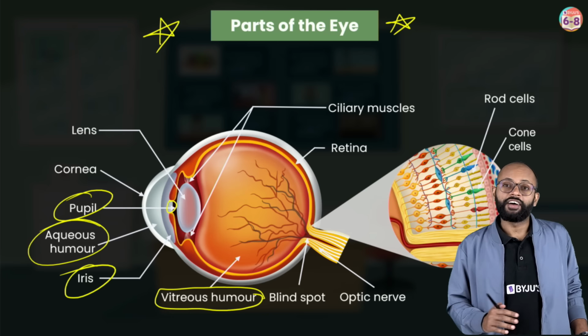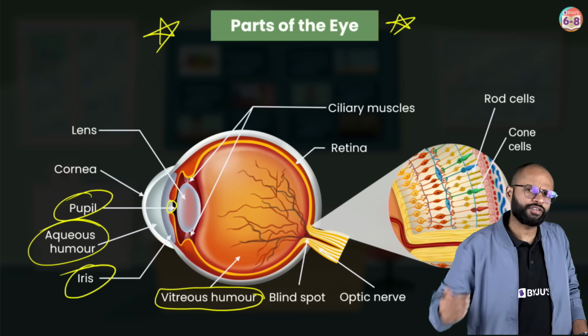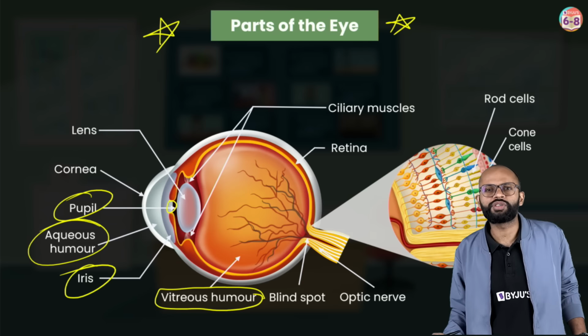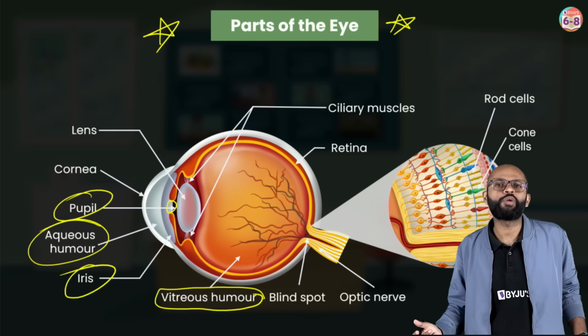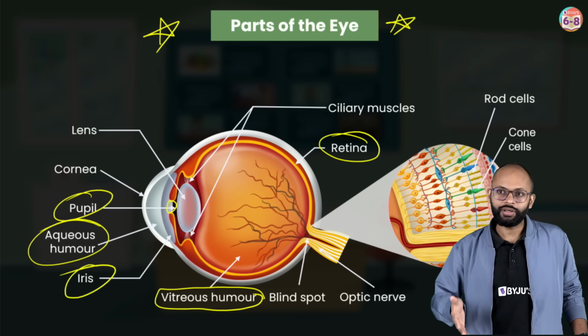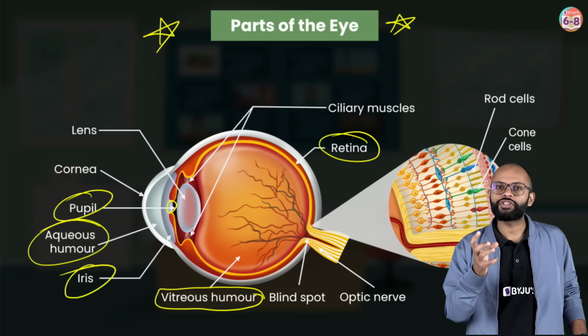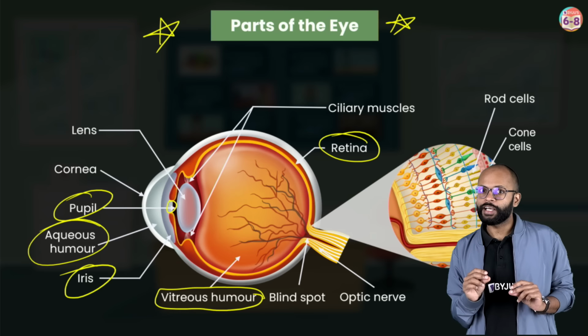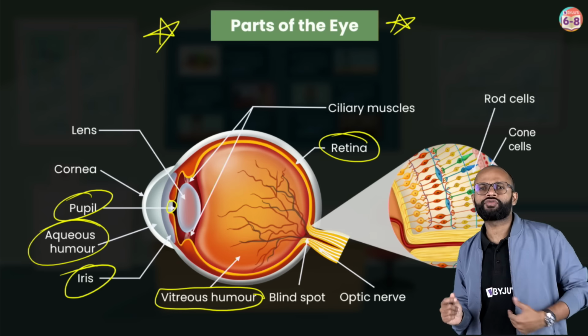All right. Finally, the back surface of your eye, you want a screen, right? Wherever the image is formed, there should be a screen. Otherwise, how would you know? So this screen is called the retina. Now, this screen is special. It's not like a plain paper. This screen has photosensitive cells, the cells which will give electrical signals if an image is formed on them.